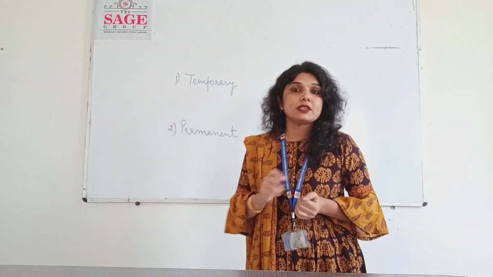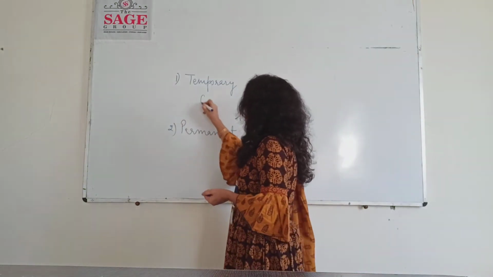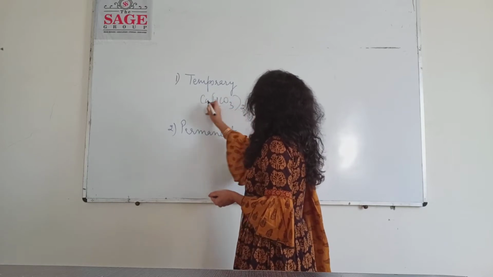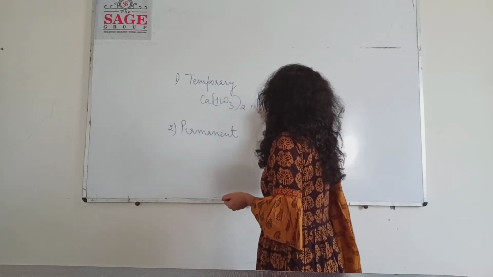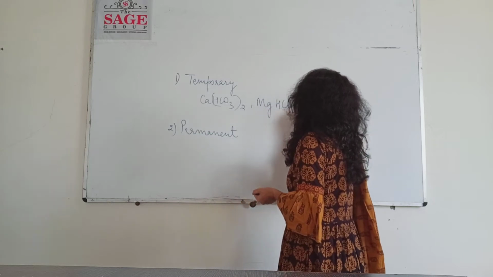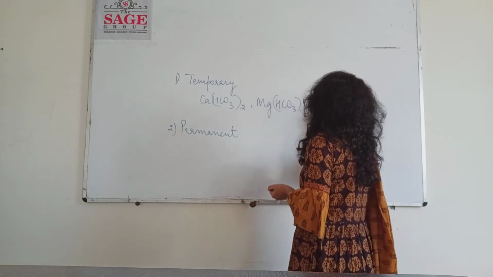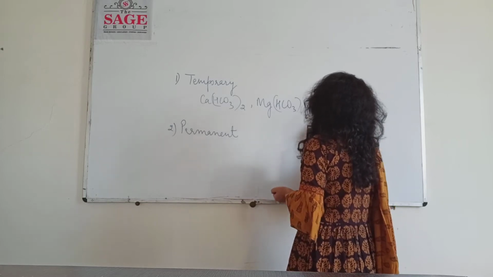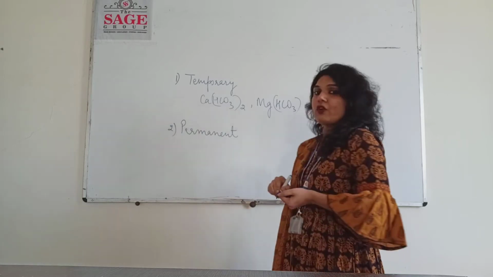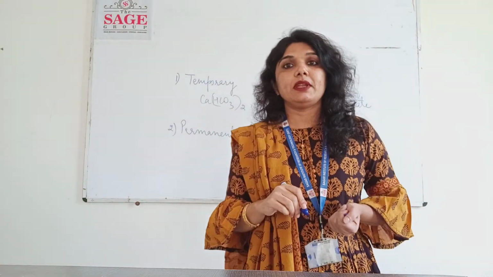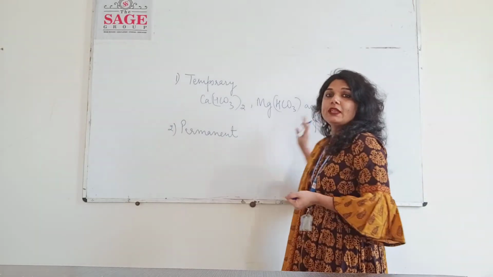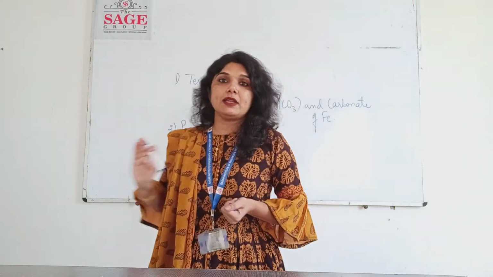Now what are the salts responsible for this temporary hardness? So the salts are bicarbonates of calcium and magnesium and some other heavy metals. This is calcium bicarbonate, magnesium bicarbonate, and carbonate of iron, Fe. These are the salts responsible for temporary hardness. Means if these salts are present in water, then they will be causing temporary hardness of water.